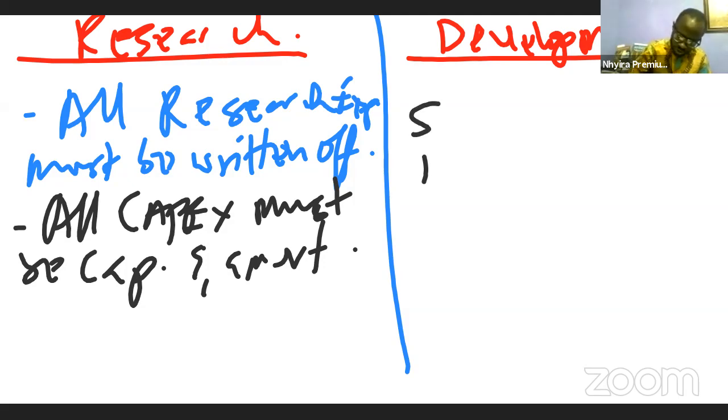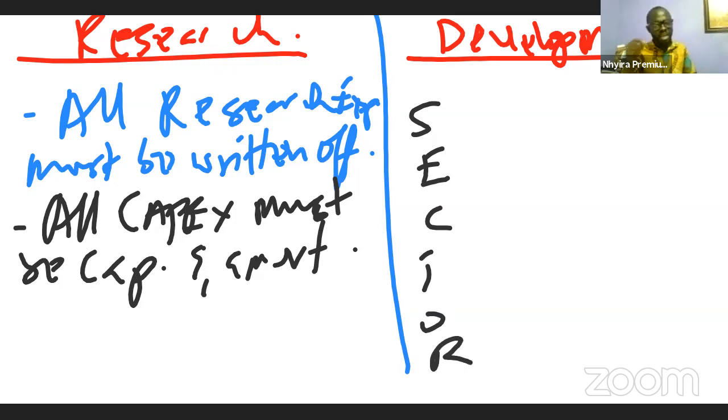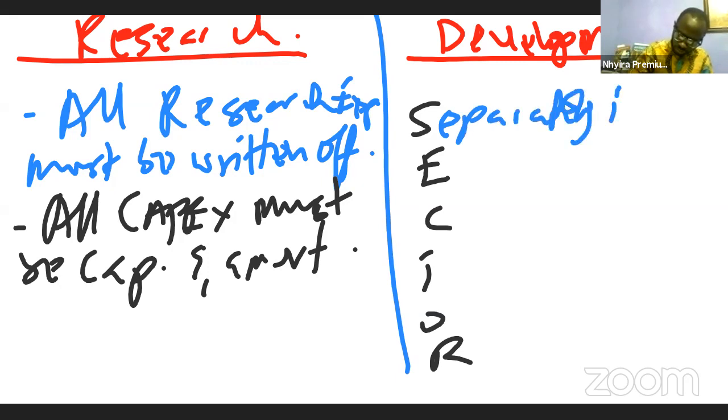It is called SECTOR. So for a development expense to qualify to be capitalized by the entity, it must meet the SECTOR requirement. Now the S simply means that it has to be a separately identifiable project. So separately identified projects in relation to that. That's the first thing. It means that we should be able to distinguish it from other things.